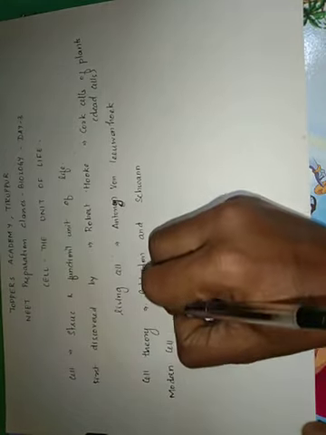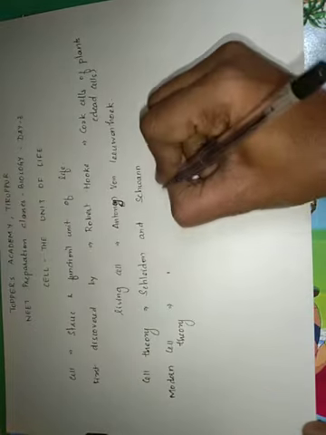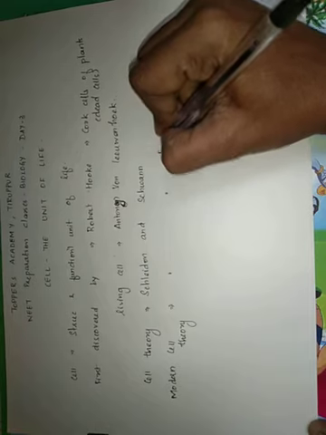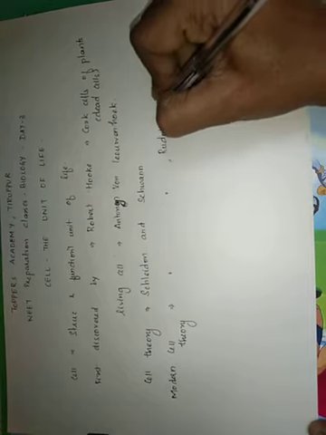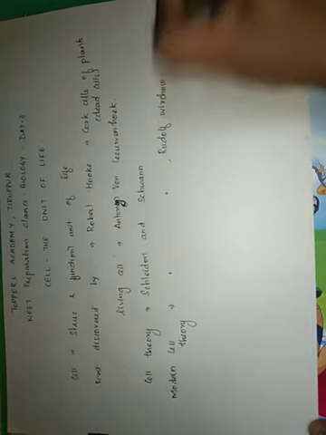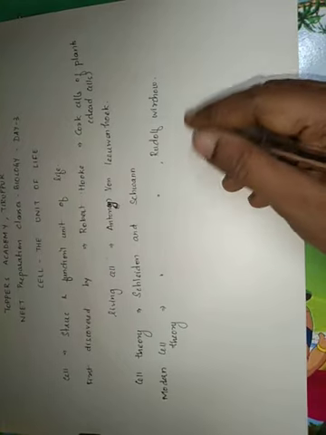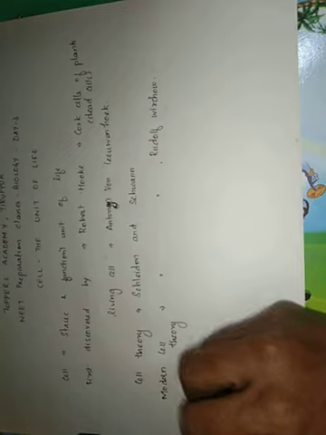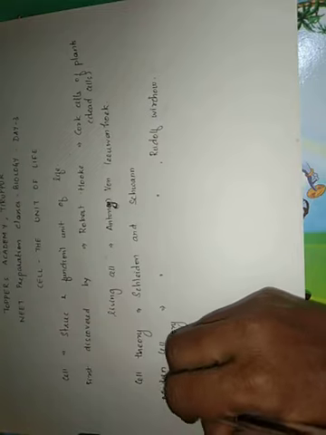The theory is given by Schleiden, Schwann and one more person called Rudolf Virchow. So what do these three persons state about a cell? They have given us three principles.